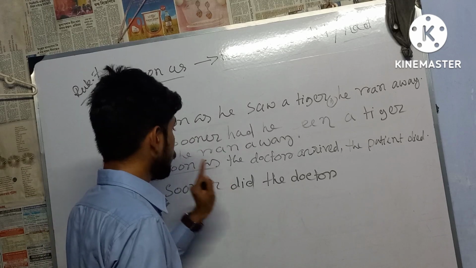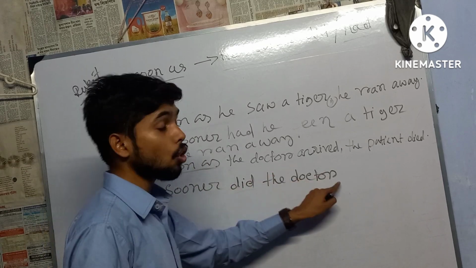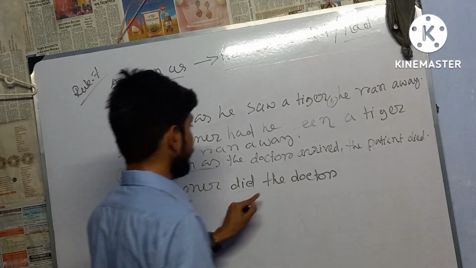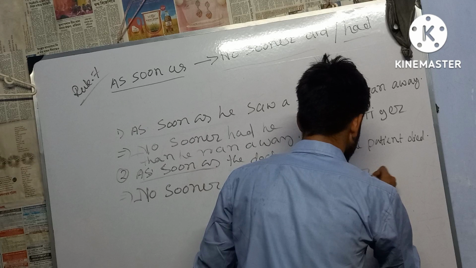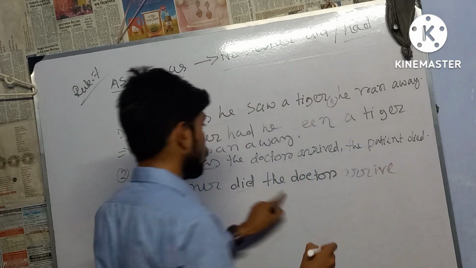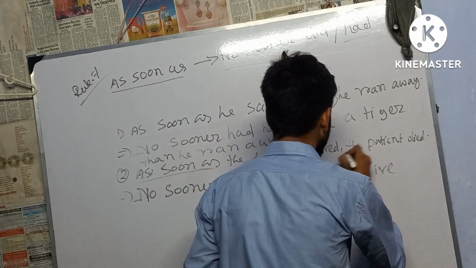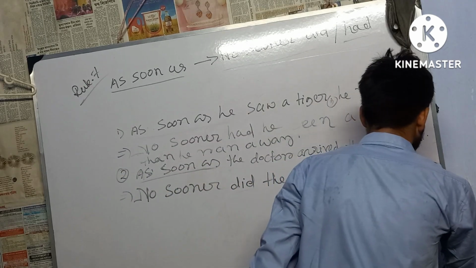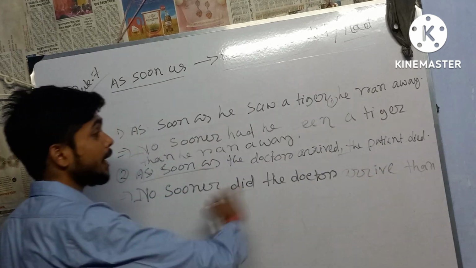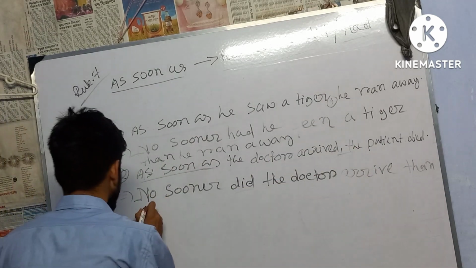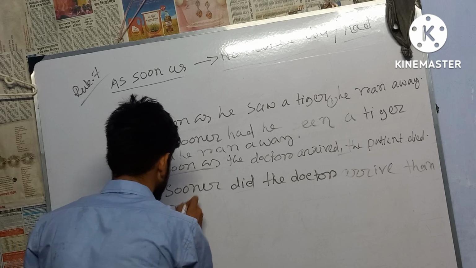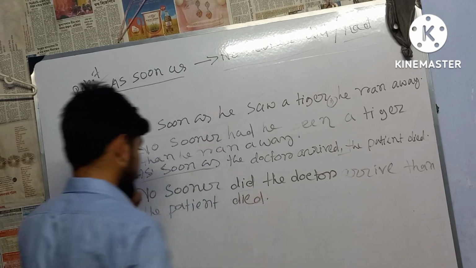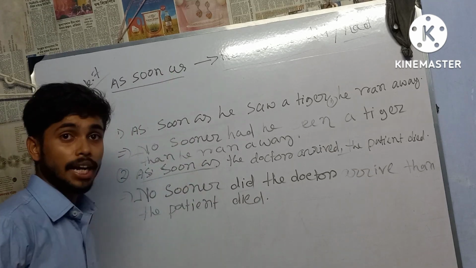If you write down no sooner did, we always will have to write down the present form of the verb. No sooner did the doctor arrive. After that, we'll have to change the comma and we'll have to write down then. Then, whatever it is written, we'll have to copy and paste. Then the patient died. So I hope that you have no problem.